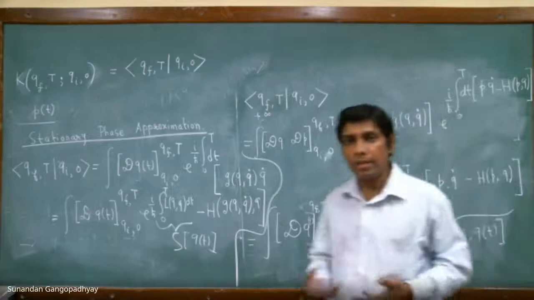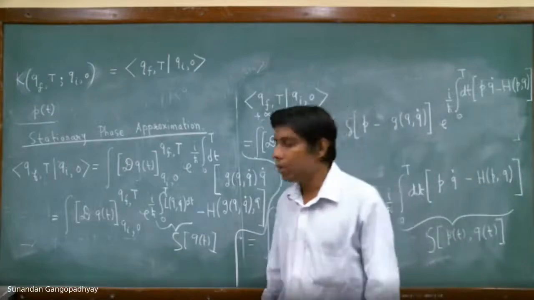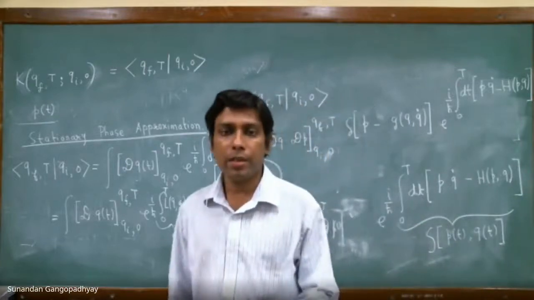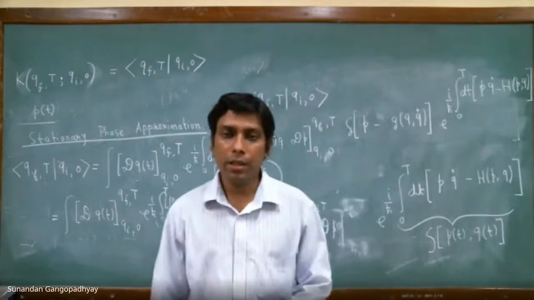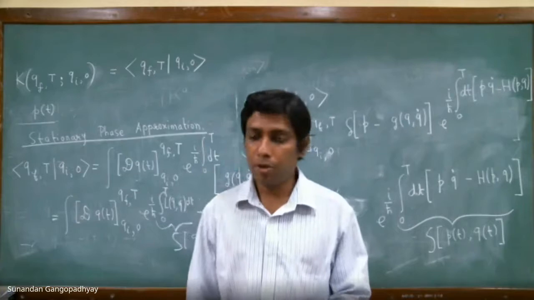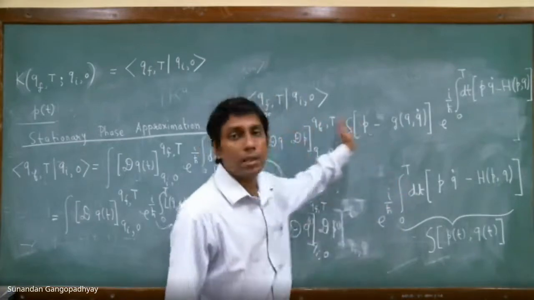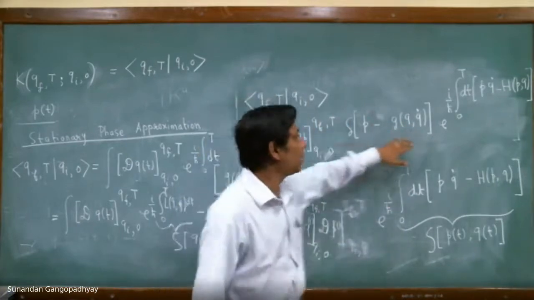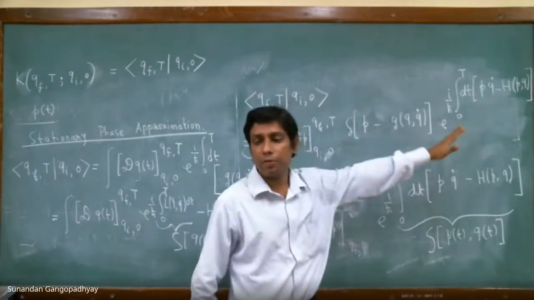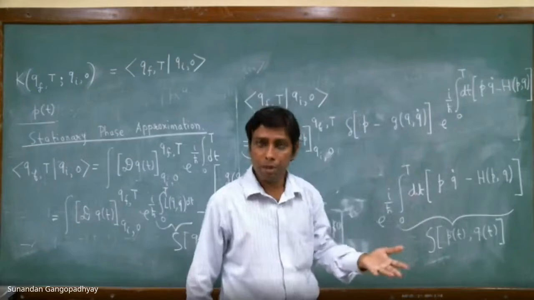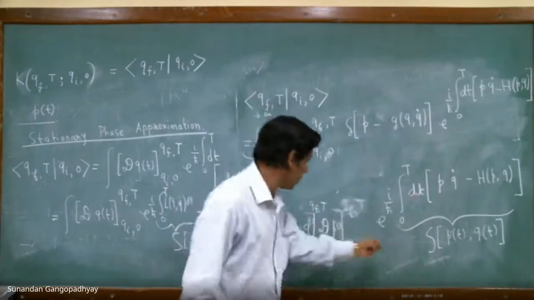You just extremize this phase with respect to p, and once you do that, the momentum gets related to the velocity, and this is the stationary phase approximation. You carry out this momentum integral by putting in a delta functional here, use the property of the delta functional, carry out the momentum p functional integral, and you end up with this thing.